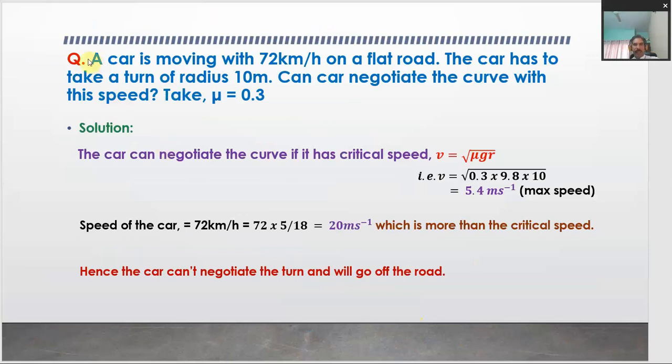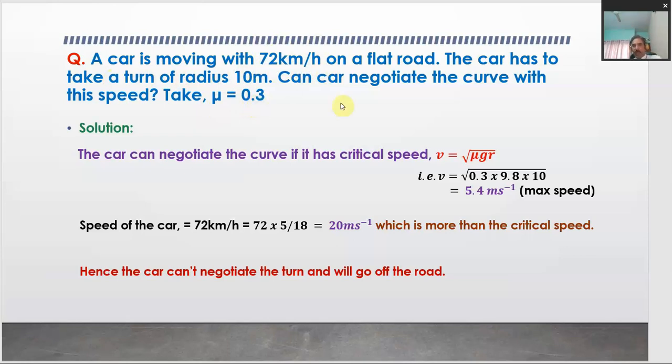We can take a simple numerical like this in order to understand the concept of centripetal force on the road. The question is, a car is moving with a speed of 72 km/h on a flat road. Flat road means a level road. The car has to take a turn of radius 10 meter. So the radius of the turn is 10 meter. Can the car negotiate the curve with this speed? So the question is, can the car take that turn safely with this much speed? The value of mu, the coefficient of friction, is given to be 0.3.